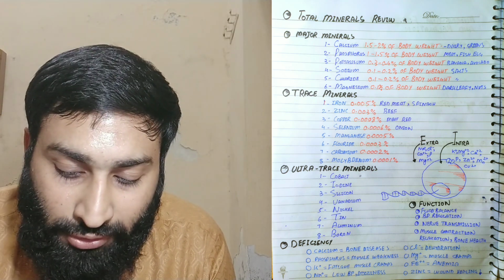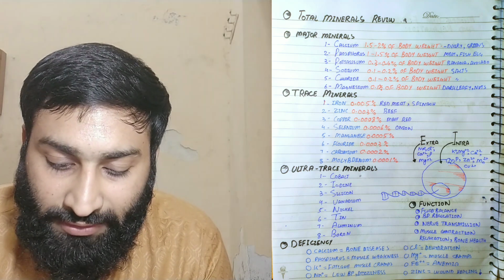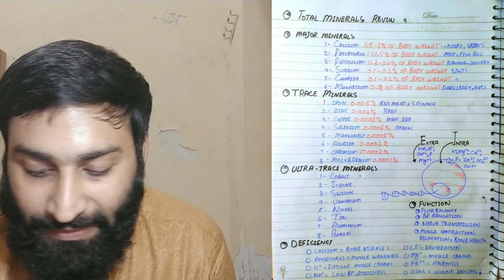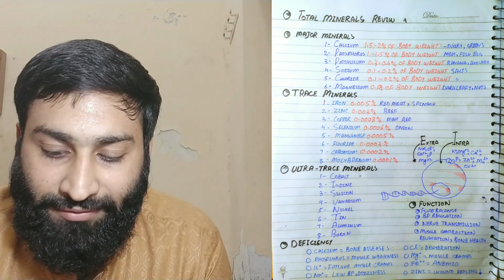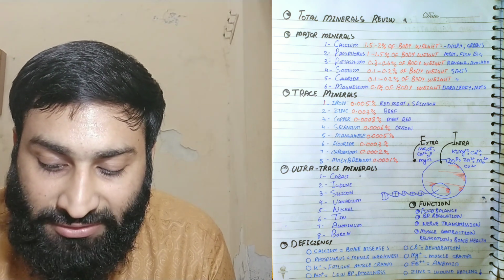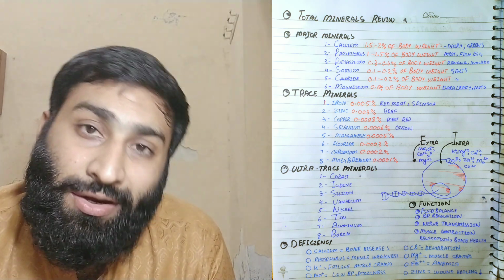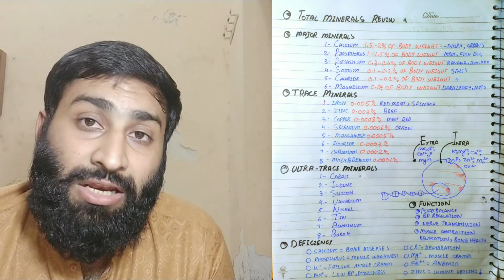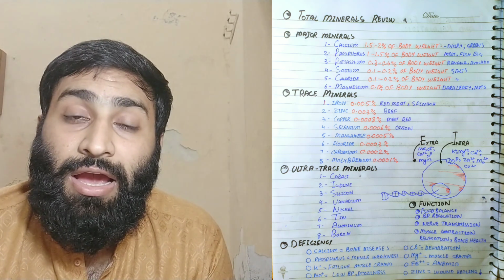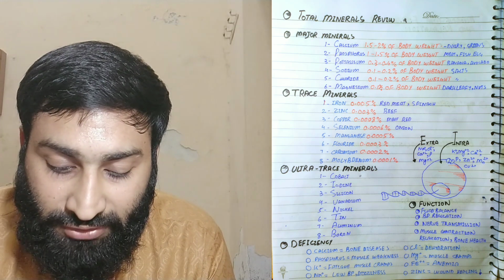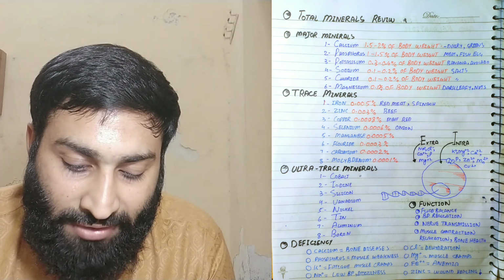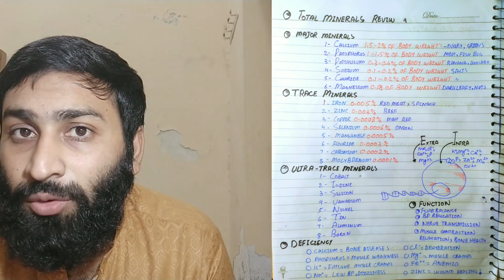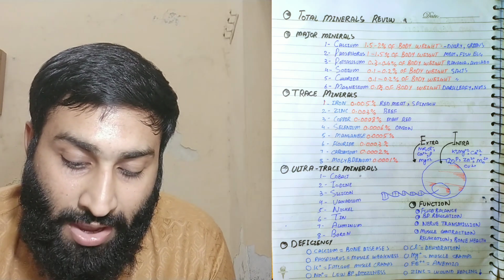Selenium you can also ignore. It is a trace mineral, about 0.0006% of our body weight. Onion is the best source of selenium. What is the function of selenium? Selenium increases libido and sexual arousal and more. It improves mood, and it is also a booster of testosterone.